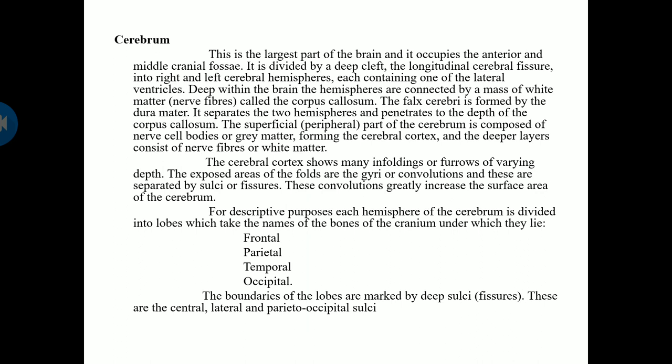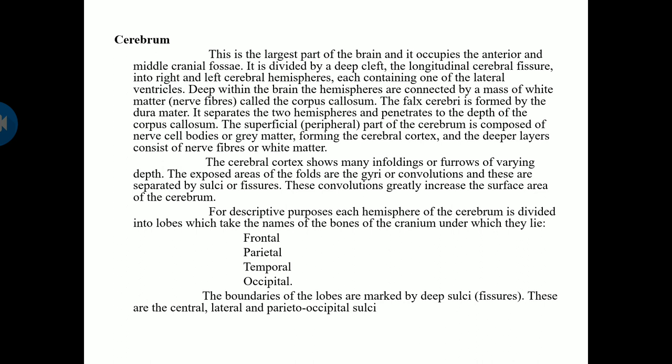The superficial peripheral part of the cerebrum is composed of nerve cell bodies, or gray matter. Here you should be clear about two things: gray matter and white matter. Gray matter is the collection of neuron cell bodies alone, and the fibers, the dendrites and axons together, are called white matter. In the brain the outer part is gray matter and the inside is white matter, whereas in the spinal cord it is completely reversed: the outer layer is white matter and the inner layer is gray matter.